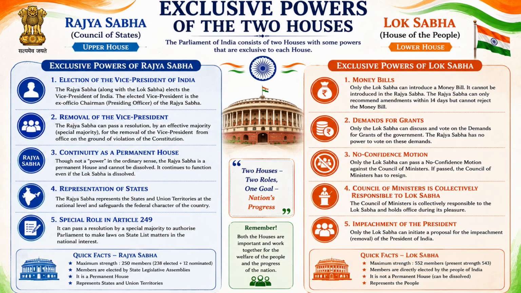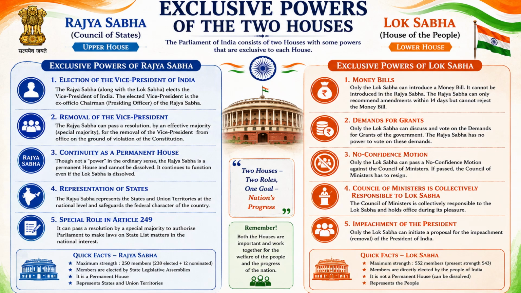Also, there is one more power, that is under Article 312. Rajya Sabha holds the exclusive power to initiate and authorize the creation of all new All India Services, such as IAS, IPS, and new judicial services. All these things can only be added by the Rajya Sabha.